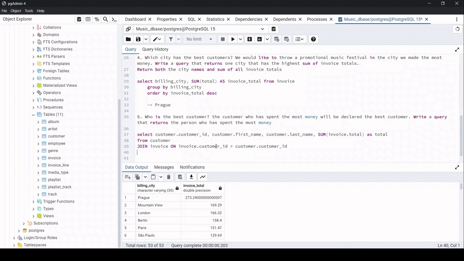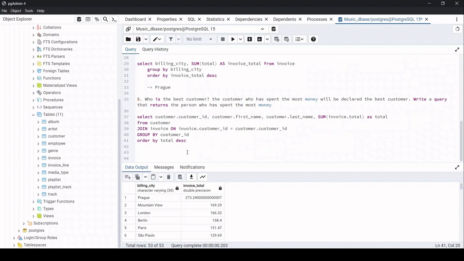Now we need to group by. So group by what? We need to group by the customer ID, because we don't know how many customer IDs might get duplicated, and it's possible that the same customer can make purchases multiple times, so the customer IDs can get repeated. For that reason, we will be using group by customer ID, and I will order this by total in descending order. Okay, let's go ahead and run the script.